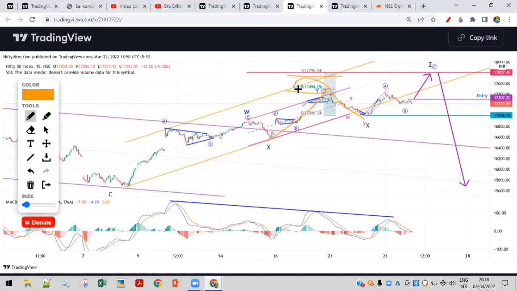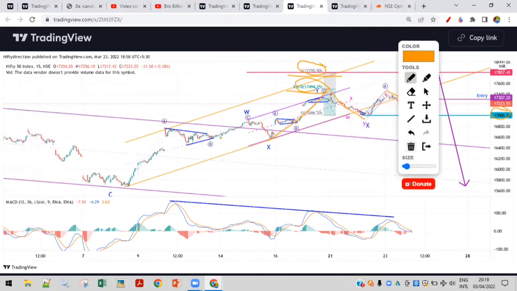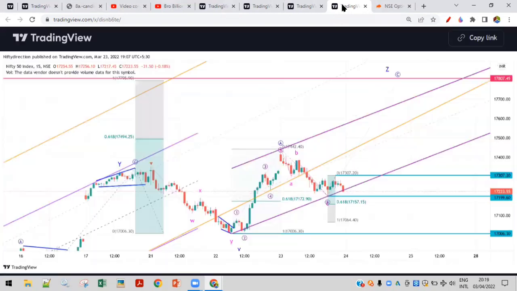So this was already hit, and we were expecting it to go towards this. But this analysis has changed a bit since then, because this B wave coming on the downside has broken this particular level. So I have to change the analysis a little bit. Let's talk about that analysis.